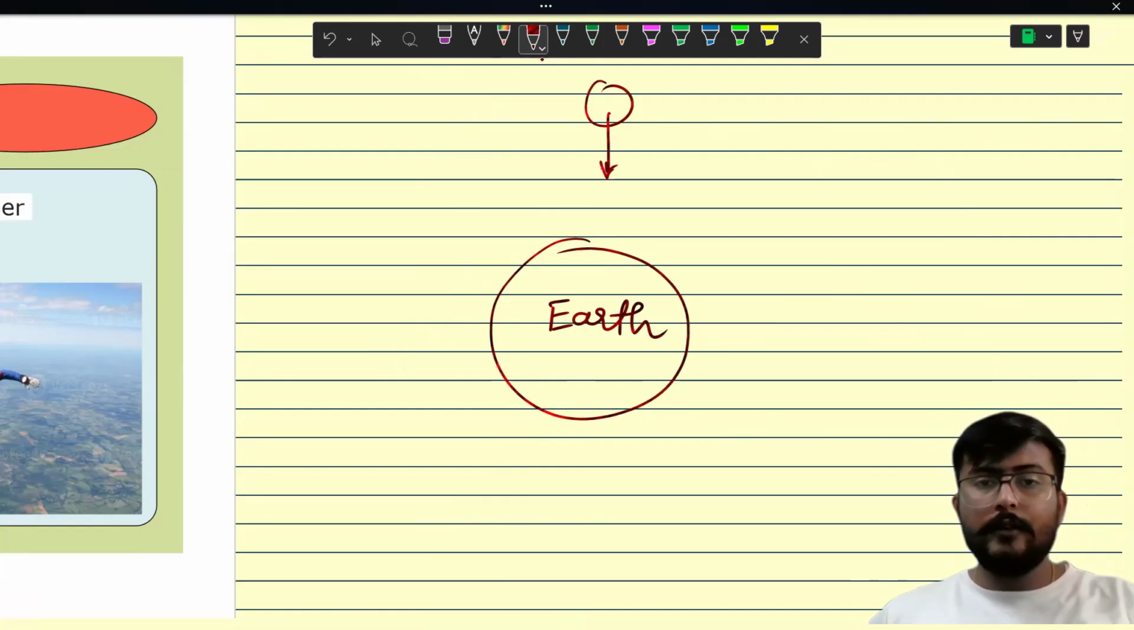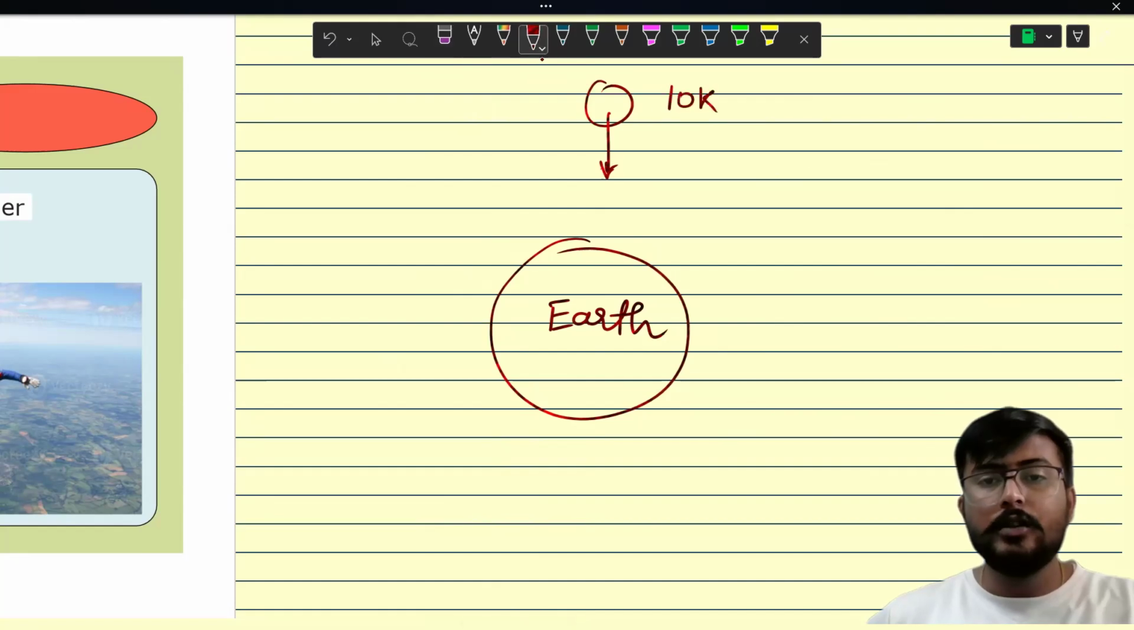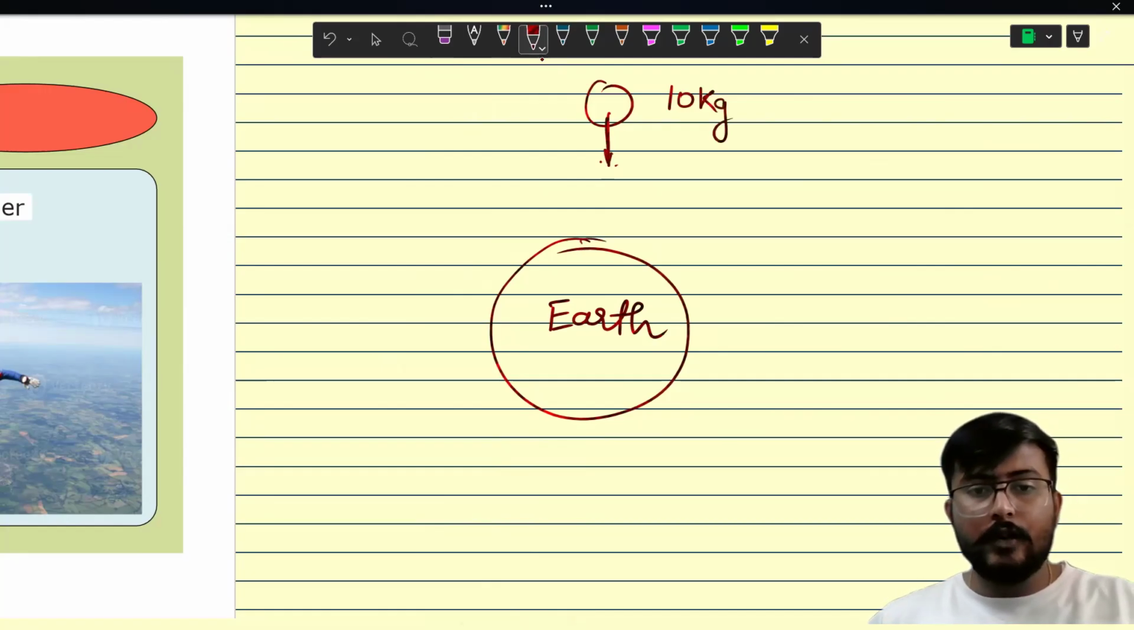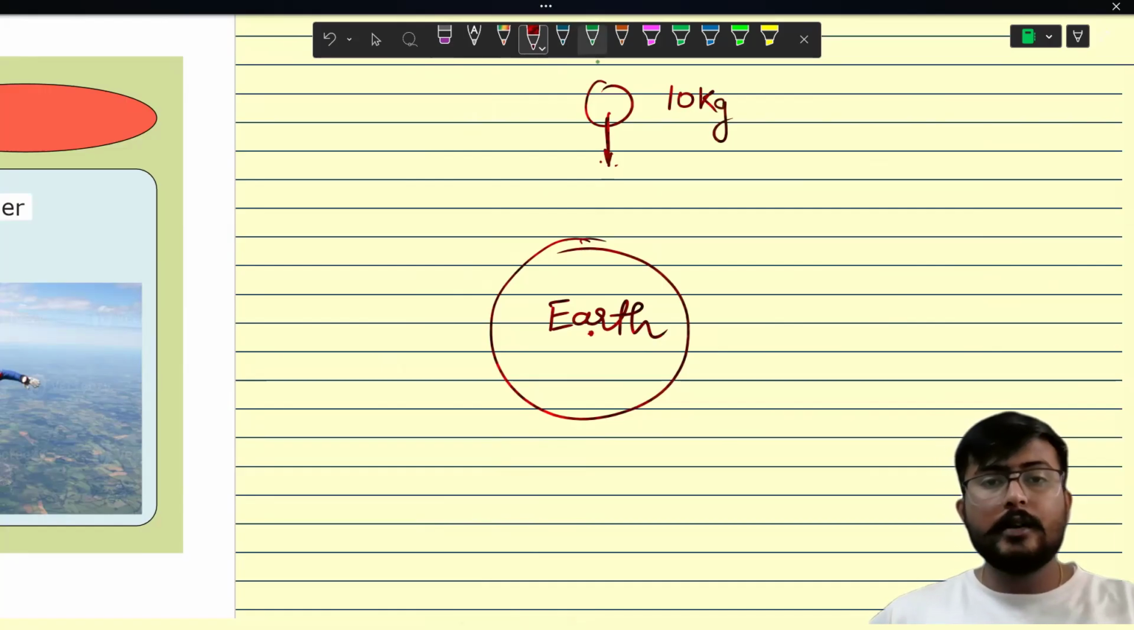Suppose there is an object of mass 10 kg on the surface of Earth. So, from where will we measure this?